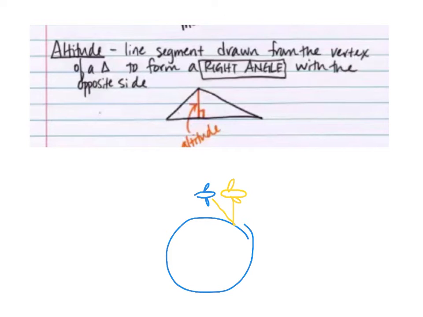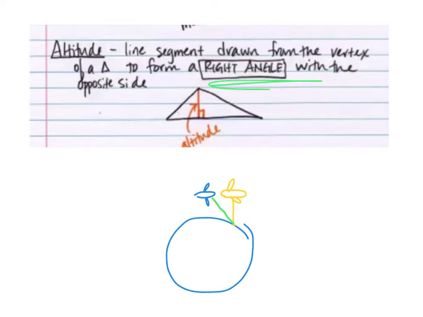Okay, so maybe it looks like we're at different altitudes, right? Because if this were a right triangle, this hypotenuse, this line right here, the green line, would be longer, right? So it sounds like we're not at the same altitude. It sounds like we're not at the same height, but we actually are because we measured it different ways.